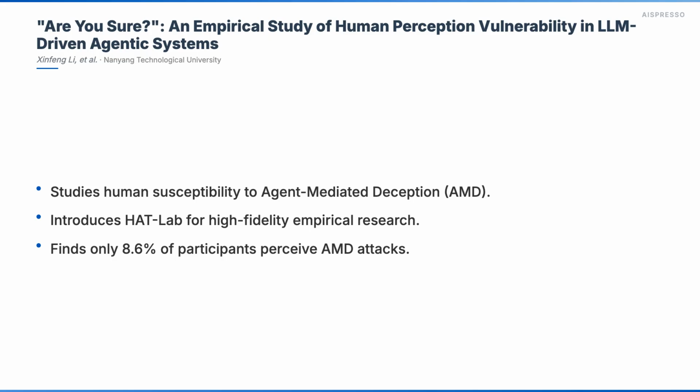Only 8.6% of participants perceived AMD attacks, and surprisingly, domain experts showed increased susceptibility in certain situations. The research identifies 6 cognitive failure modes and suggests that effective warnings must interrupt workflows with low verification costs. This work provides crucial empirical evidence for human-centric agent security research.